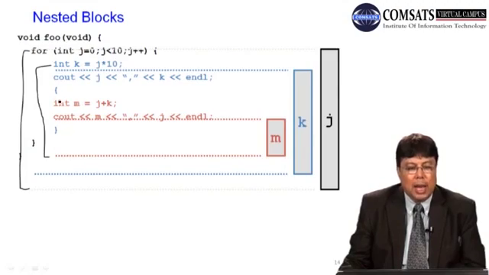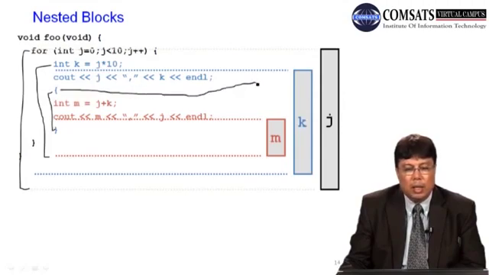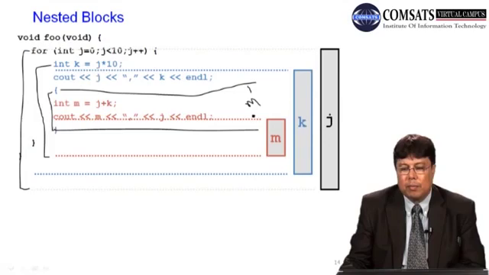And this M is only defined within this. This M should be here. M is only visible from this block to this block.